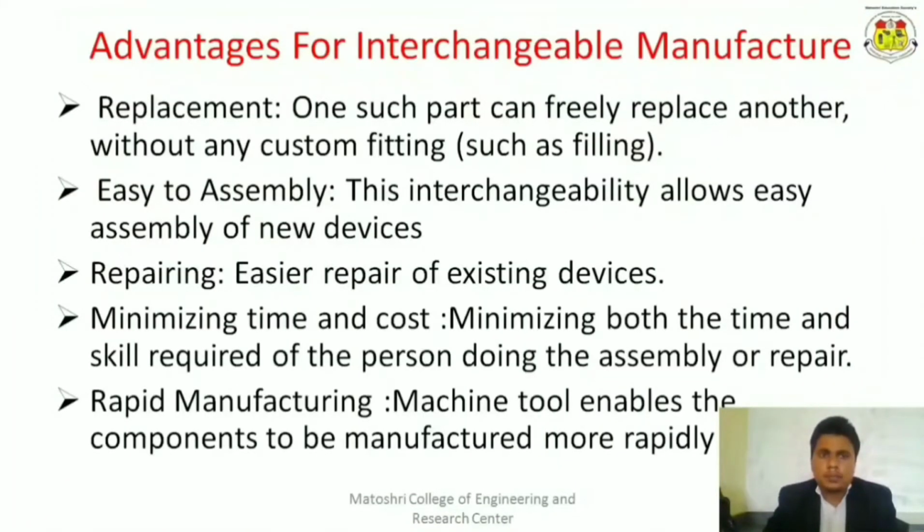Now the next concept: what are the advantages of interchangeable manufacture? The first advantage is replacement. One such part can freely replace another.